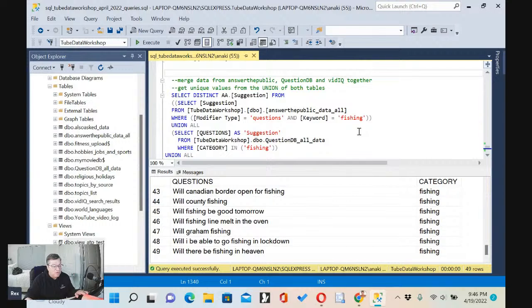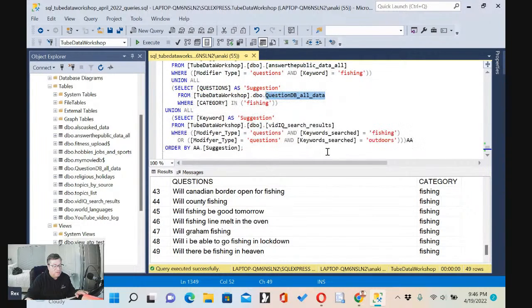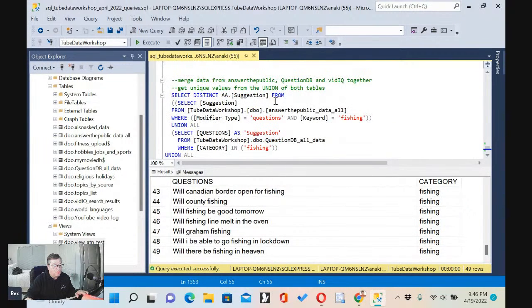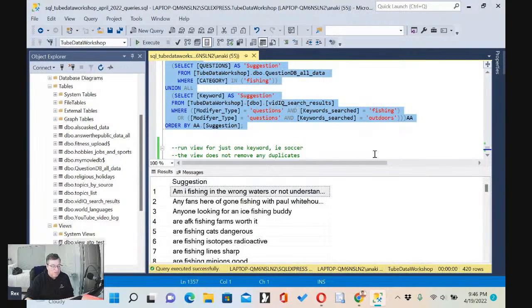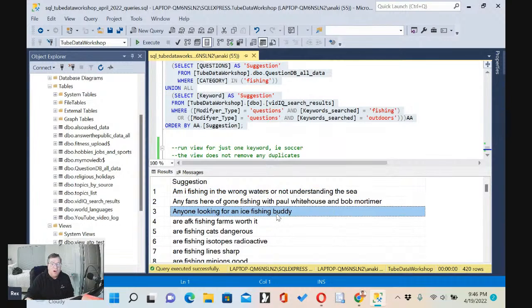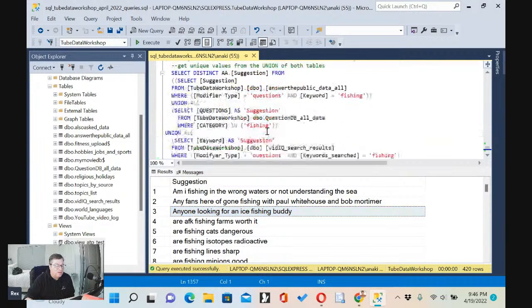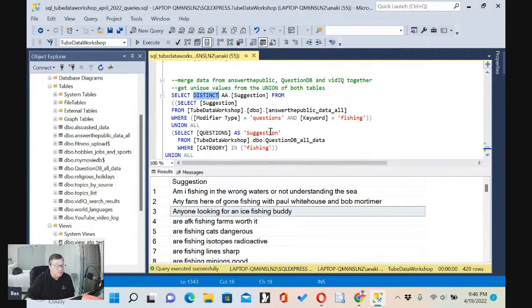I tried merging everything together. We're getting everything here from Answer the Public, QuestionDB, and vidIQ. So we're going to try to merge all of this together. Now, what are we going to get? We're getting 420 rows. So this is everything from all three tables. And we're just making a list. We're listing everything alphabetically, and we're trying to eliminate the duplicates by using, over here, distinct.